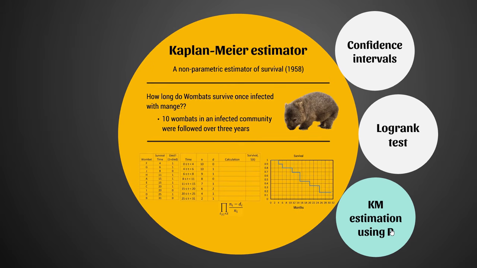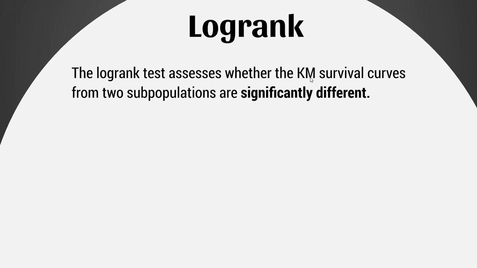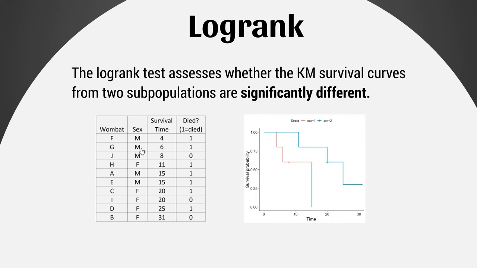Okay, time to look at the Logrank test. What it does is assess whether the Kaplan-Meier survival curves from two subpopulations are significantly different from each other. So let's say we actually had a combination of these wombats being male and female. Wombats F, G, J, A, and E are all males, and all the others are females.